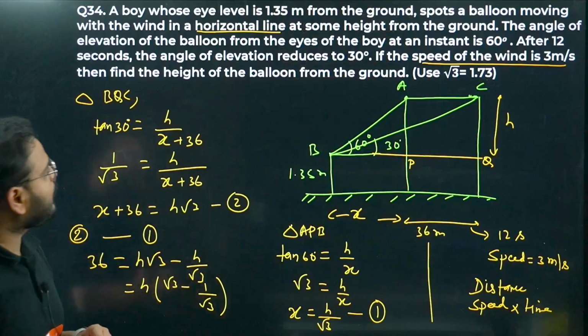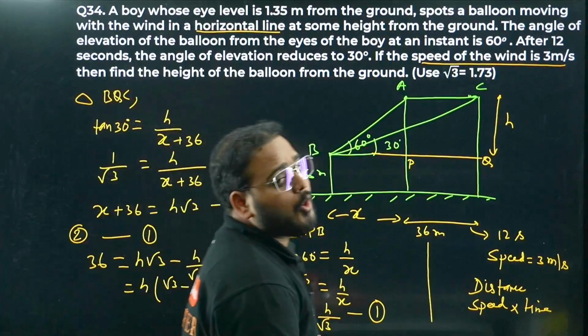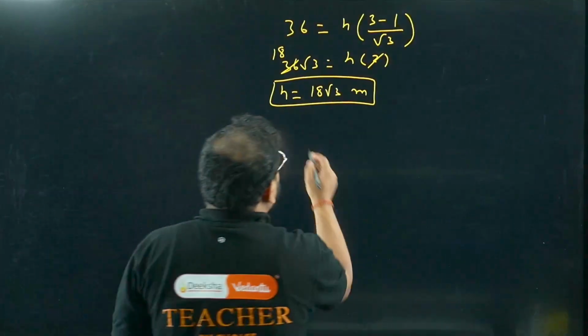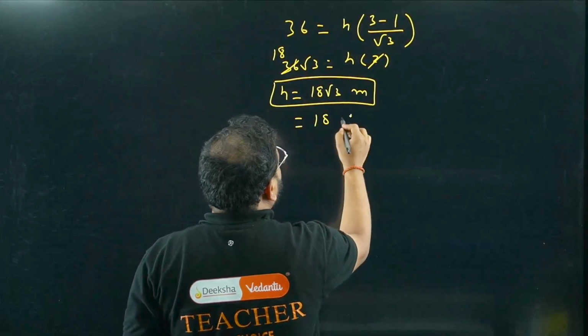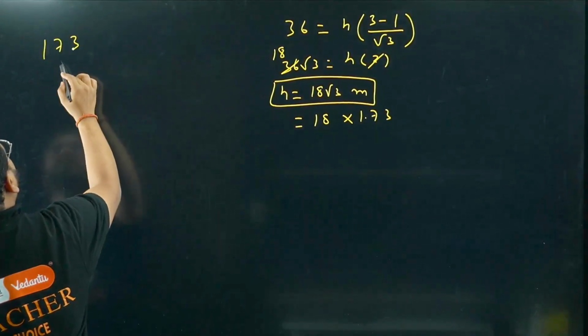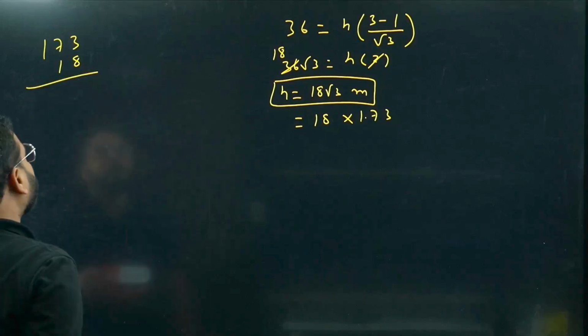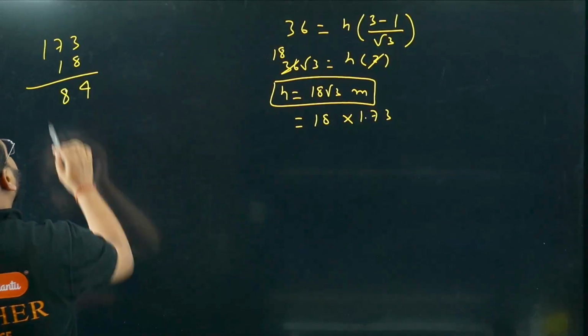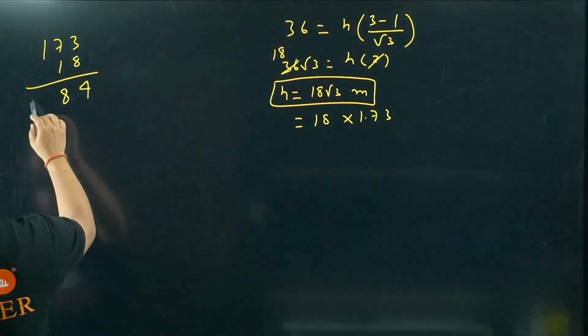Okay, meters only, but they have given the value of root 3 as 1.73. So we're going to use it over here: 18 times 1.73. Let's multiply. 173 and 18. 8 threes are 24, carry 2. 8 sevens are 56 plus 2 is 58, carry 5. 8 ones are 8 plus 5 is 13.